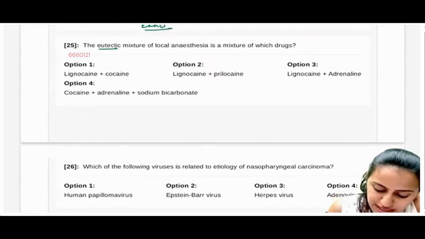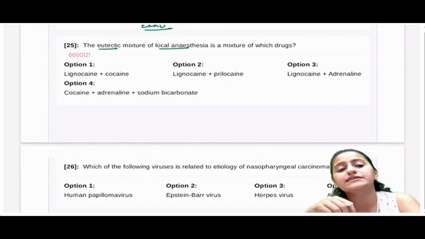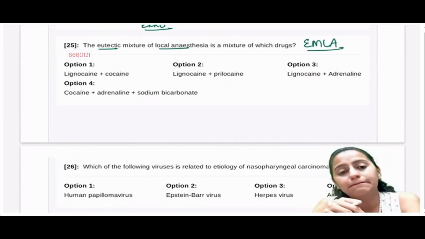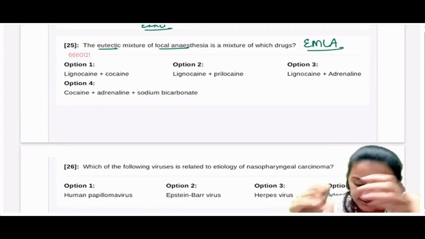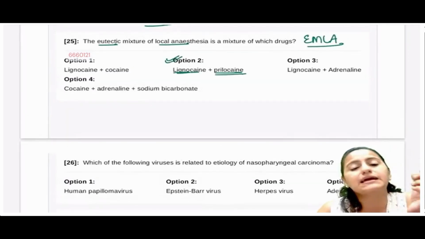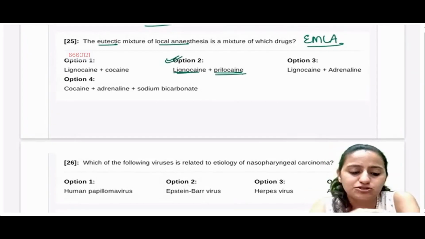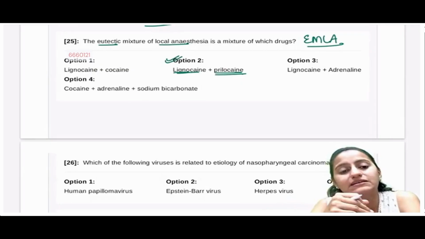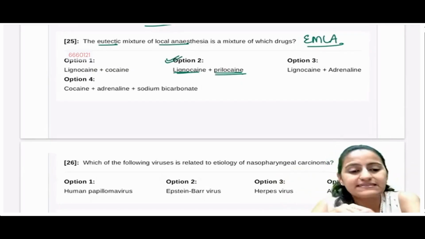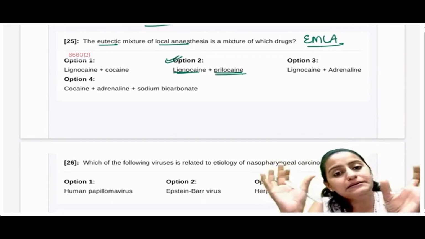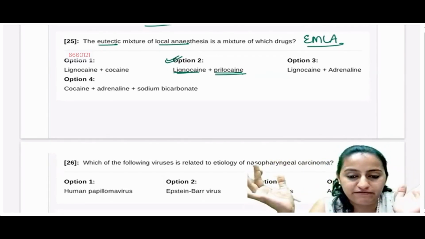The next one, eutectic mixture of local anesthesia. Right, the eutectic mixture jo hai, which is EMLA. Right, EMLA is basically eutectic mixture. कौन से दो drugs का? It is lignocaine and prilocaine. Okay, lignocaine and prilocaine जो local ऐसे ointment जैसे लगा सकते हैं, and then it helps you in putting the IV in a child, right, or giving a vaccine in a child. So EMLA is a mixture of lignocaine and prilocaine. 2.5%, 2.5%. Correct.